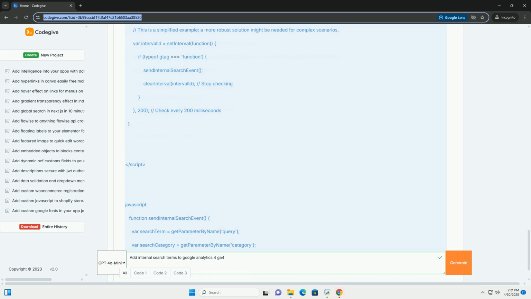You must replace .search-result with the actual CSS selector that identifies your search result items. Use your browser's developer tools (right-click, inspect) to find the correct selector. It could be a class name, an ID, or a combination of selectors. For example, if each search result is wrapped in a div with the class search-item, you would use .search-item. If it's only within a li inside an element with ID results, you'd use #results li.